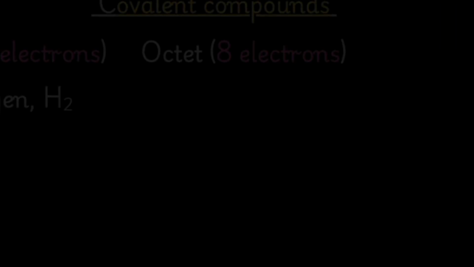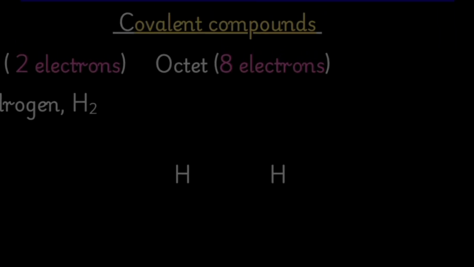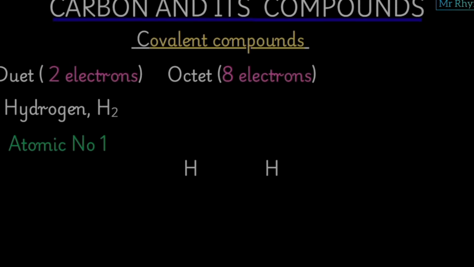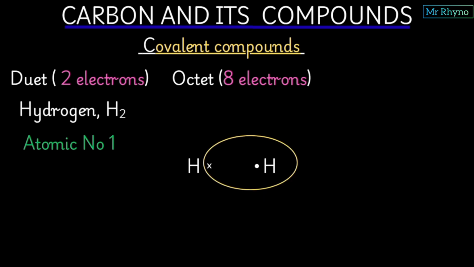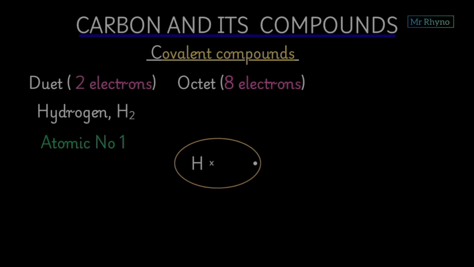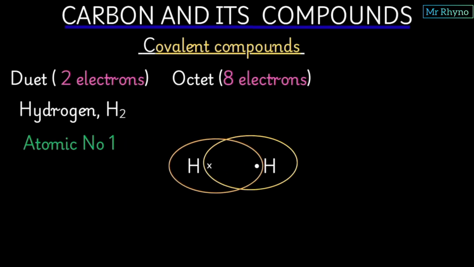Now, let us look at an example, and we first consider hydrogen. Hydrogen is atomic number 1. So this means that for it to be stable, it needs to receive 1 electron because its electronic configuration is just 1. So we can have this hydrogen with 1 electron and this other hydrogen with 1 electron. To attain stability, they will share electrons. This hydrogen will have a circle up to this other hydrogen, and you notice that it has 2 electrons, and the same happens to this other hydrogen. If we cover, this also has 2 electrons, and both of our hydrogens are stable.